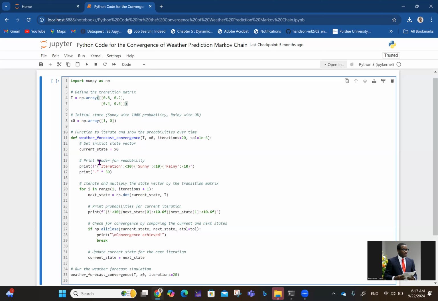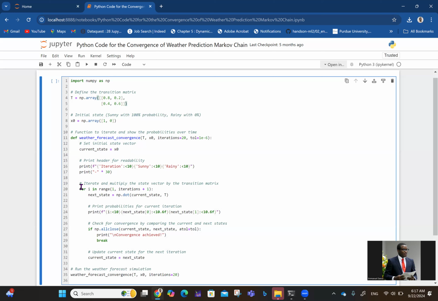And then line 15 says print header for readability. So here we just want to show the number of iterations, and then we want to show if it is sunny and rainy and all that. And then we print all the results that we have like that.